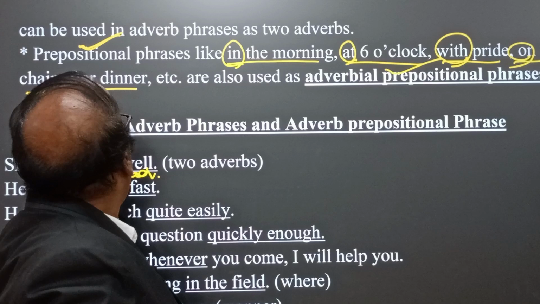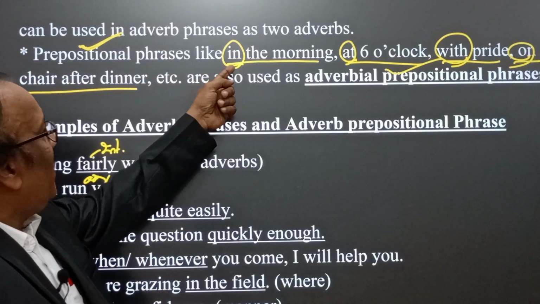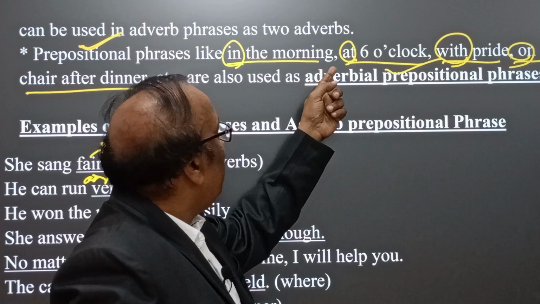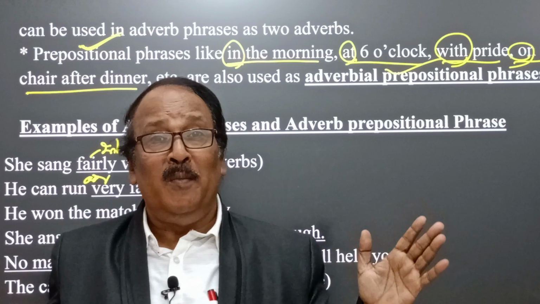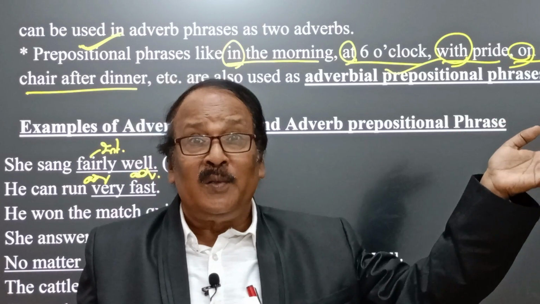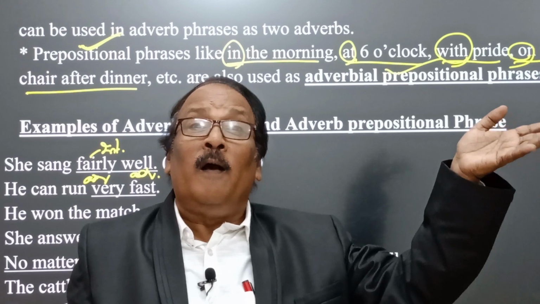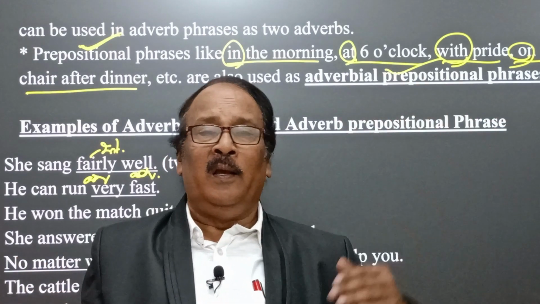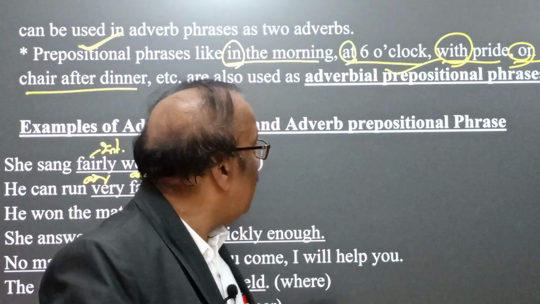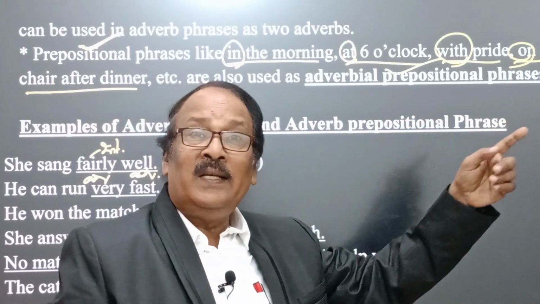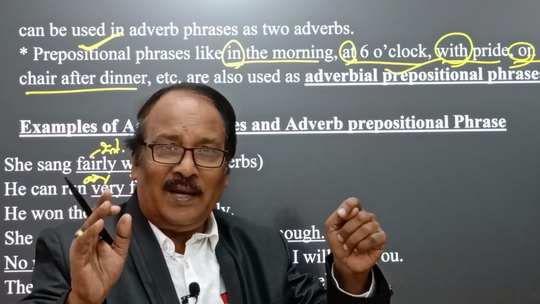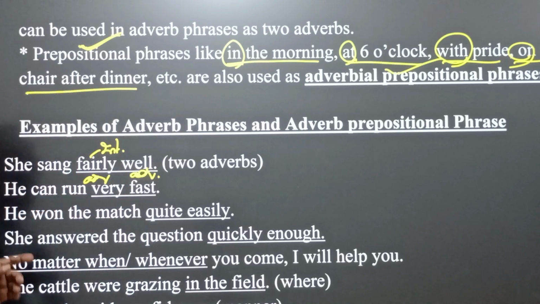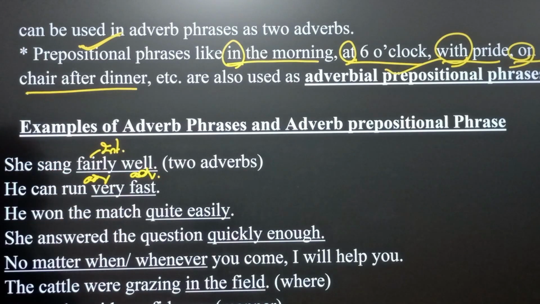We find, just for example, in the morning, at 6 o'clock. So whatever the time, it means time adverbs, manner adverbs, place adverbs. Sometimes they begin with the preposition, but they are called adverbial prepositional phrases as they do the role of adverb or adverbials. Okay. Now come to the examples of adverb phrases and adverbial prepositional phrases.